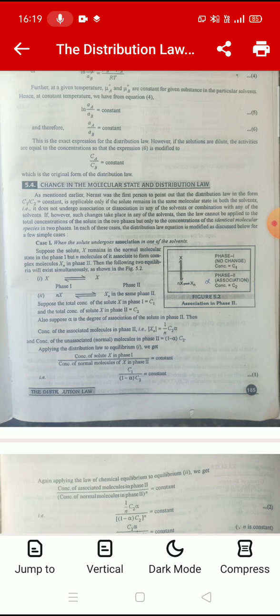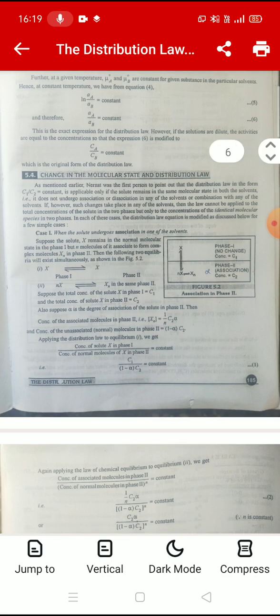solvents. If, however, such changes take place in any of the solvents, then the law cannot be applied to the total concentrations of the solute in the two phases, but only to the concentrations of the identical molecular species in the two phases. In each of these cases, the distribution law equation is modified as discussed below. Case first, when the solute undergoes association in one of the solvents.